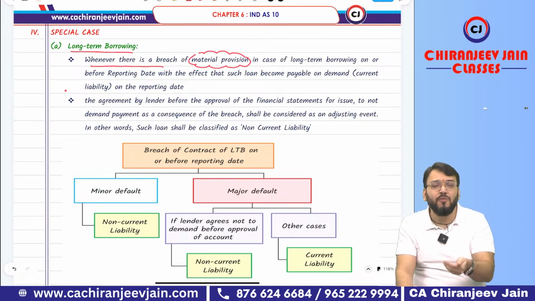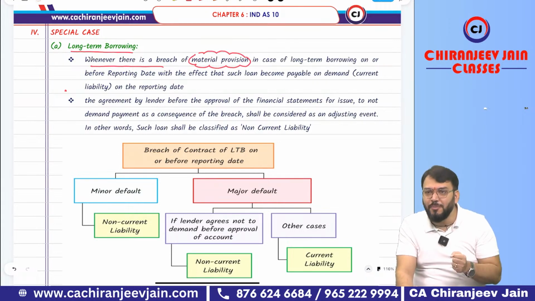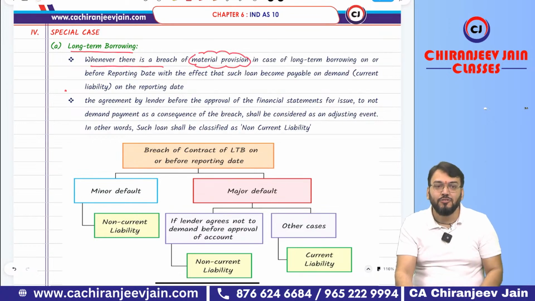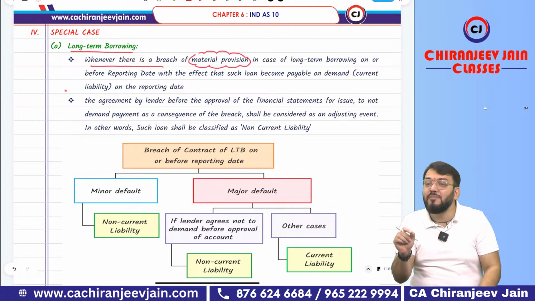For example, a minor default means submission of a PAN card or some small document. The bank will not say the long-term borrowing becomes loan repayable on demand. It is not possible in India. So this point is applicable only when there is a breach of material terms and conditions.